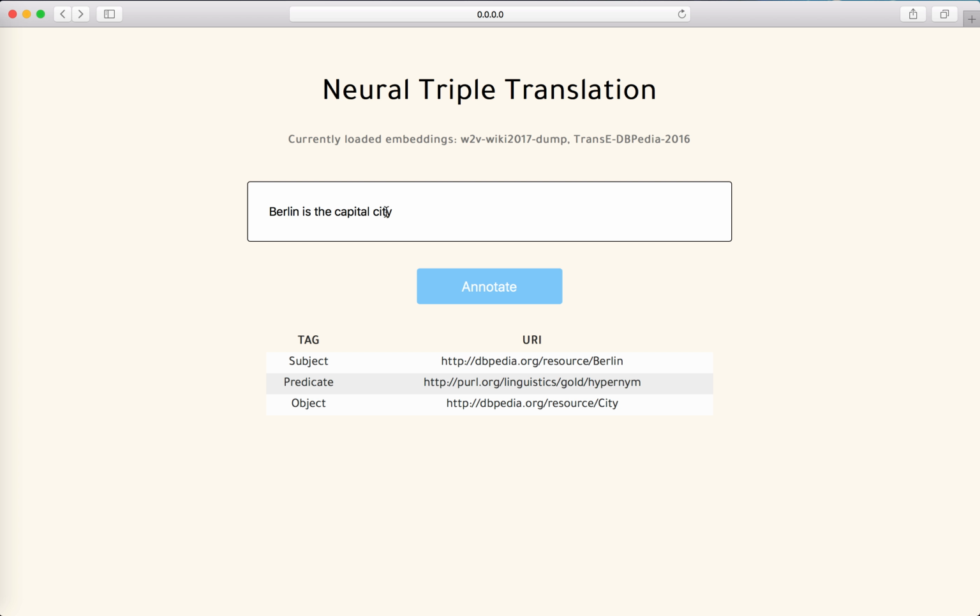At the current stage, we only consider the situation where a sentence generates one single triple. That means the generation of multiple triples and the identification of overlapping relations are not in the scope of this work, but they are definitely in our to-do list. So if we remove the city, just saying Berlin is the capital, I think the result is expected to be different because the attention mechanism applies. Yeah, so now the attention is focused on capital.